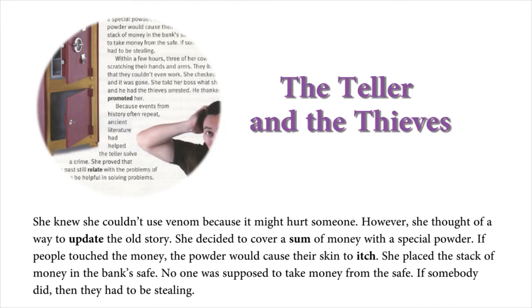She knew she couldn't use venom because it might hurt someone. However, she thought of a way to update the old story. She decided to cover a sum of money with a special powder. If people touched the money, the powder would cause their skin to itch. She placed the stack of money in the bank's safe. No one was supposed to take money from the safe. If somebody did, then they had to be stealing.